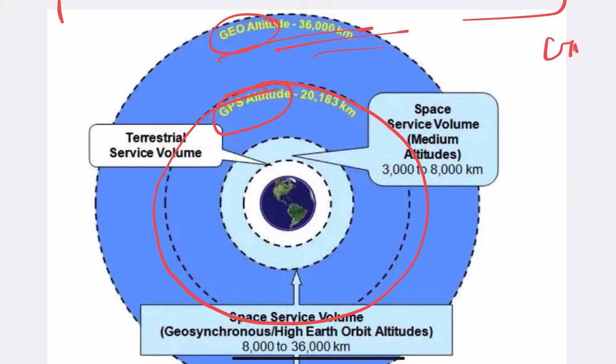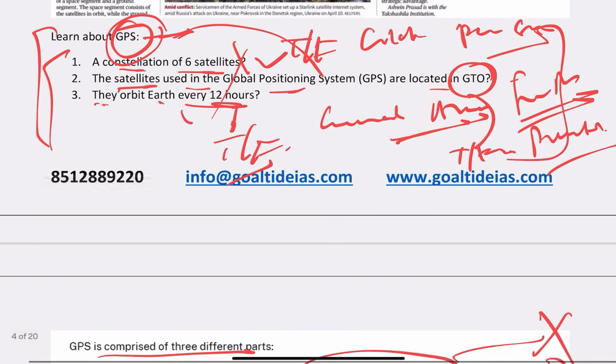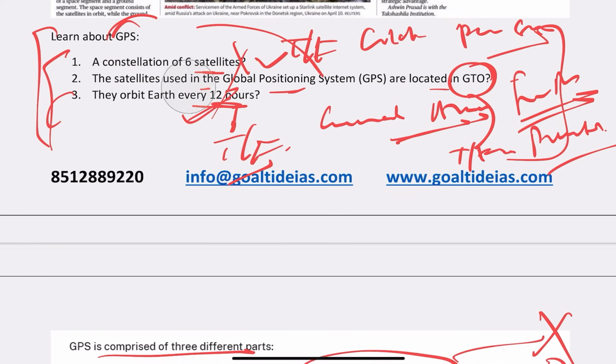It's not here. So you remember, here it's in the medium Earth orbit, and it's very important. Now if you see here, it's circling the Earth every 12 hours. So the third is the only correct one and the rest are incorrect.